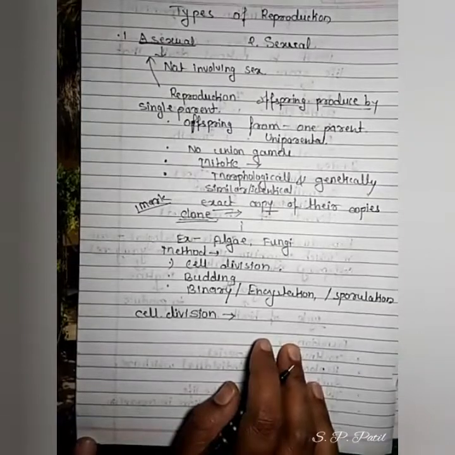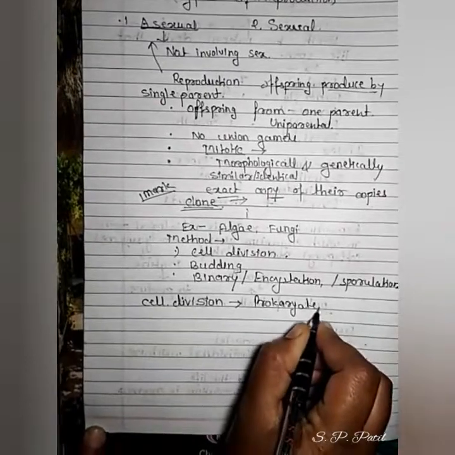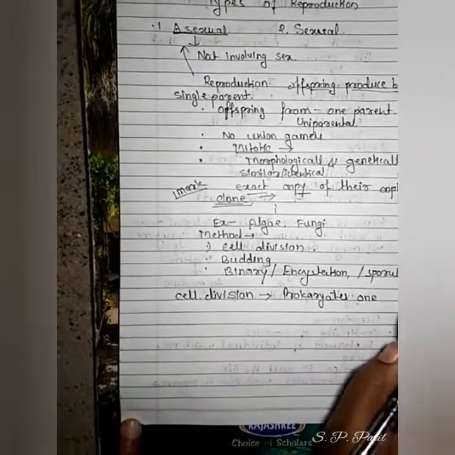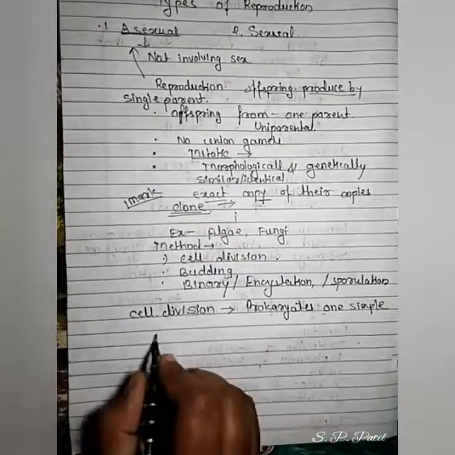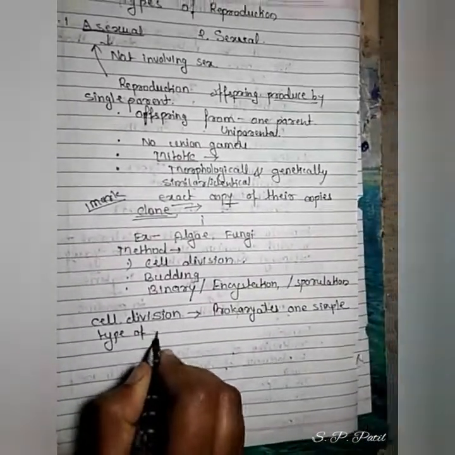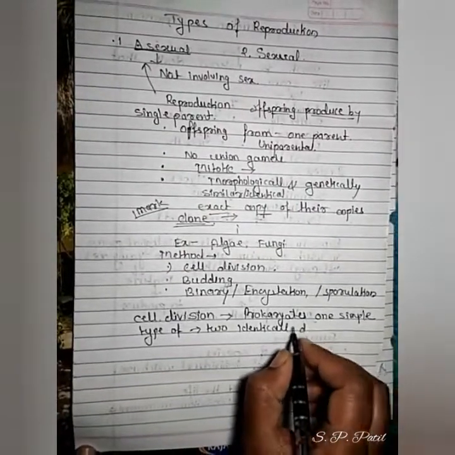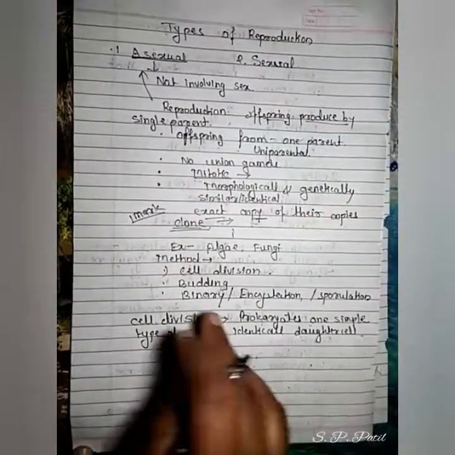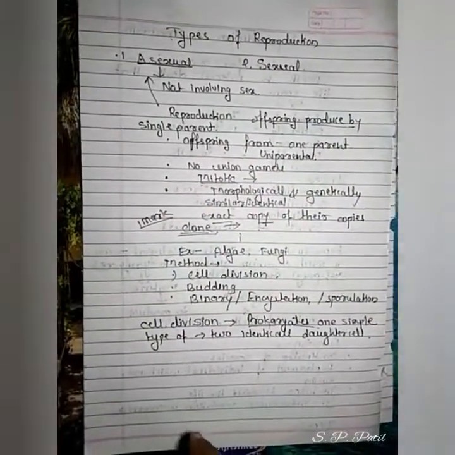Cell division means, in some prokaryotes, there is only one simple type of cell division, which produces two identical daughter cells. Two identical daughter cells. So this process we call cell division. It occurs in some prokaryotes.